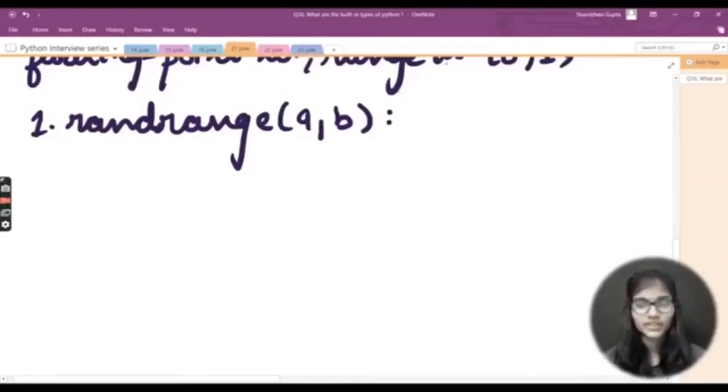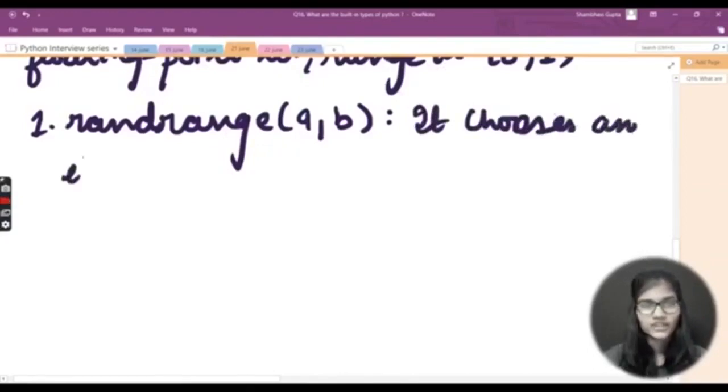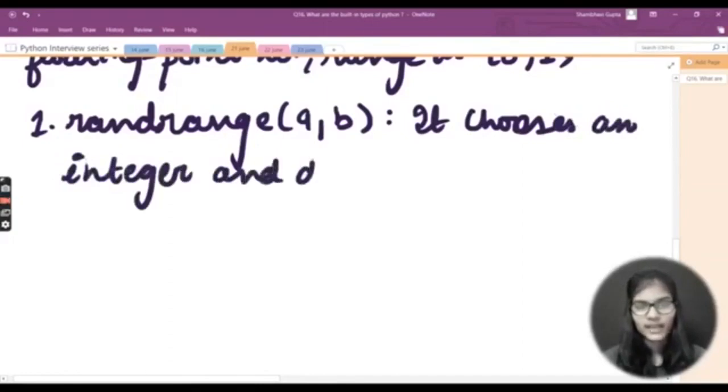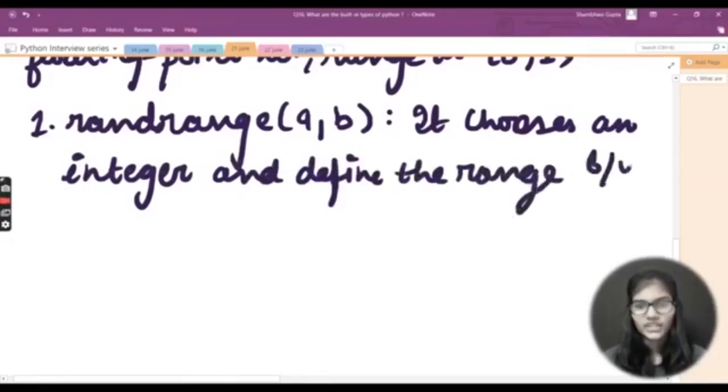Let me write it here so it is more clear: it chooses an integer and defines the range between a, b. As I mentioned, a, b will be the range.